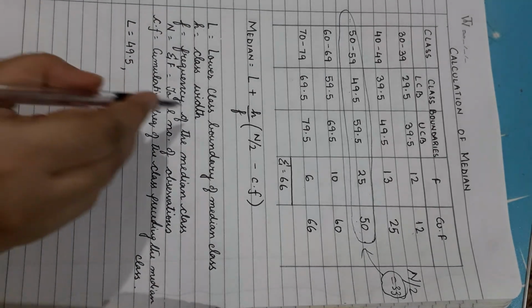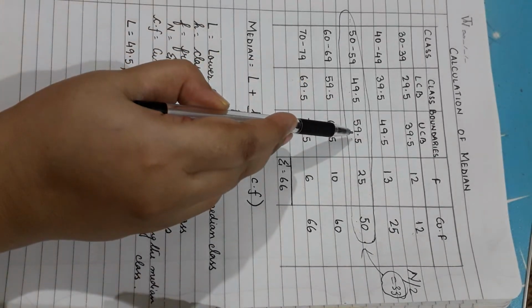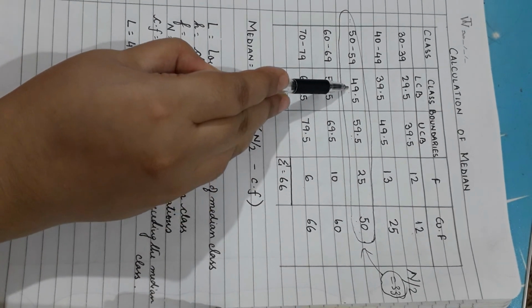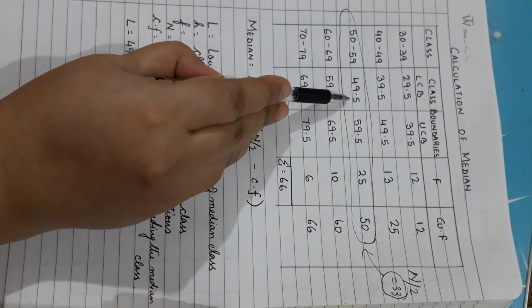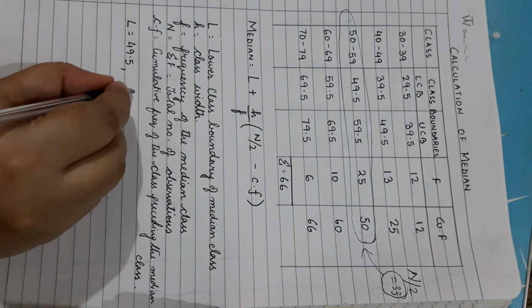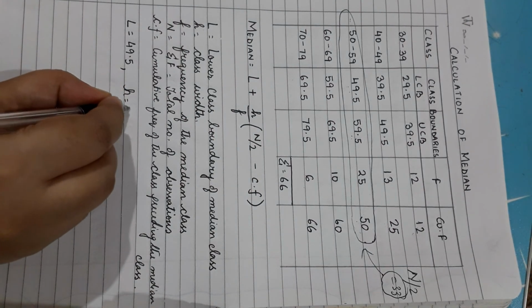Now we are talking about the class width. Class width, we know it is the upper class boundary minus the lower class boundary. It is 59.5 minus 49.5. So that is the value of H. That's your class width, and that's equal to 10.